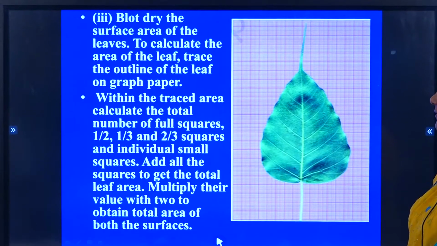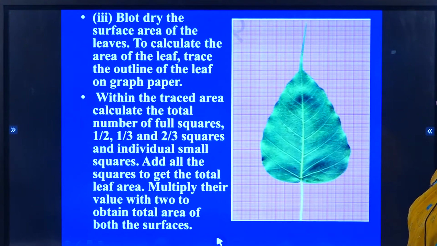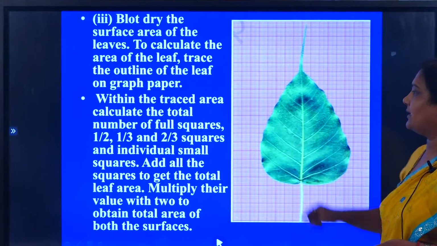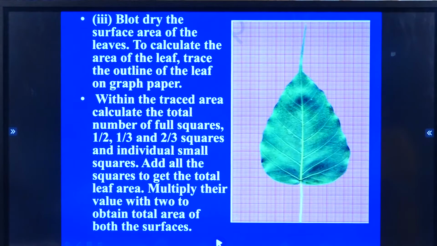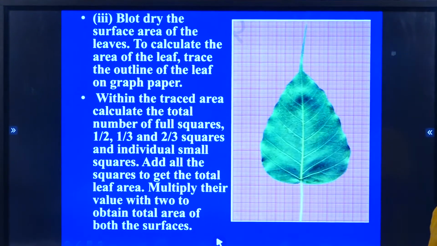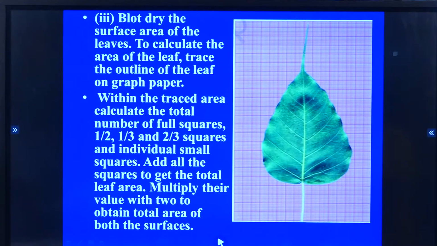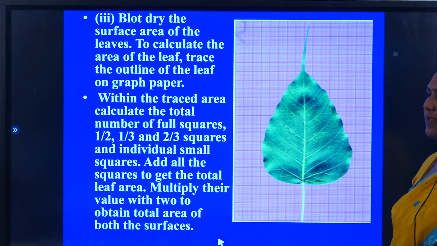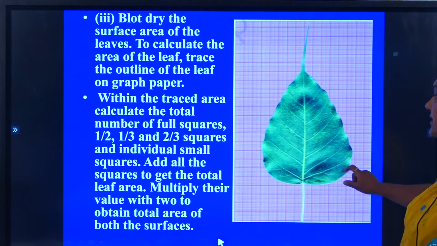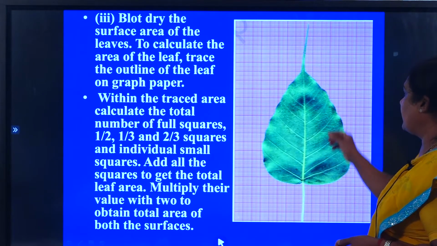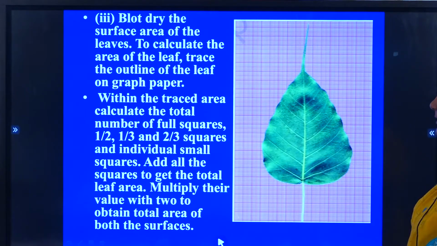Then we keep this leaf over the graph paper and trace it. Okay? Then we find the surface area of this leaf. Whatever surface area the leaf has, we find out. After tracing, we take the leaf out.